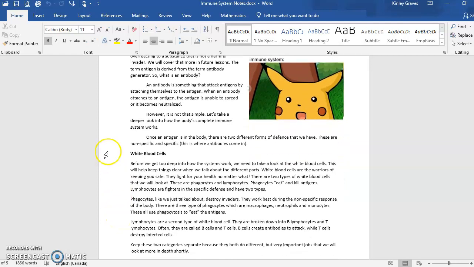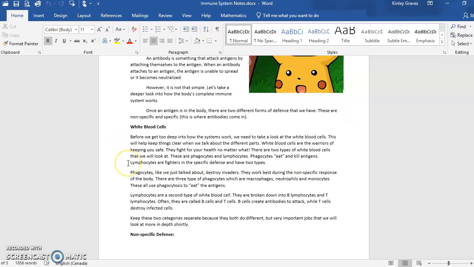Okay? So it's not as simple as antibodies attack antigens, so we're going to take a little bit more look at the complexity of the immune system. Now, this is not exactly how everything works. We're going to look at kind of a general overview of everything. If you got really into depth, you could take a whole course on just how the immune system works. So we're just going to look at a couple different parts.